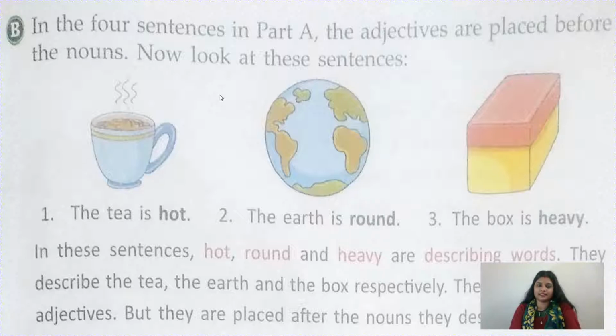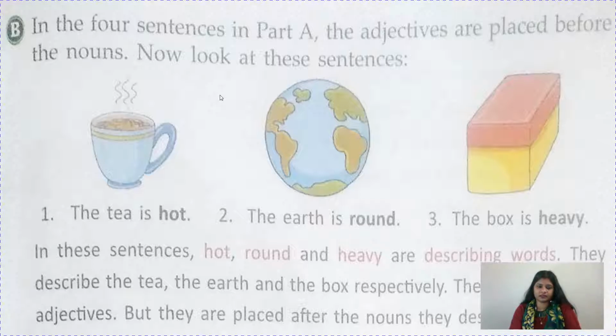In part 1, like we have learned 4 sentences, read 4 sentences. Raman is a tall boy, there is a white cow, like that you have read. So the adjectives are placed before the nouns, like tall boy, white cow. Okay, it was written like this. Raman is a tall boy. So all the adjectives were placed before the nouns.